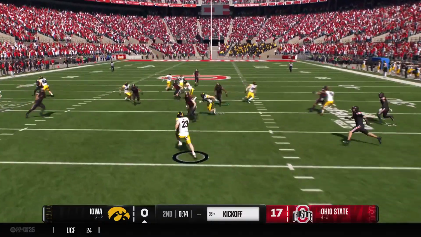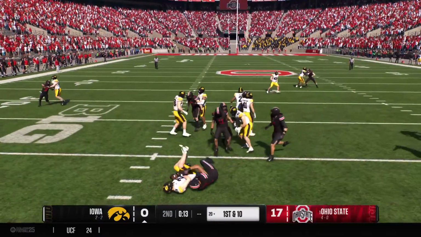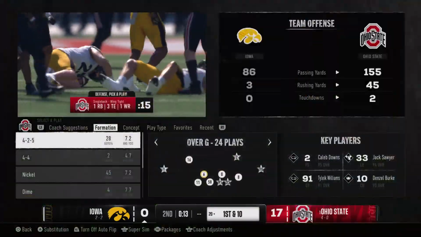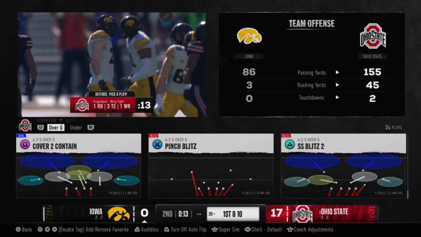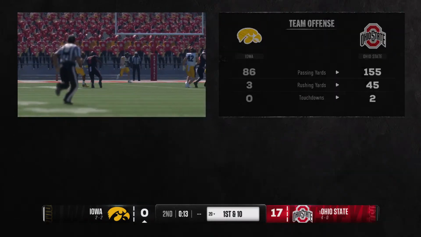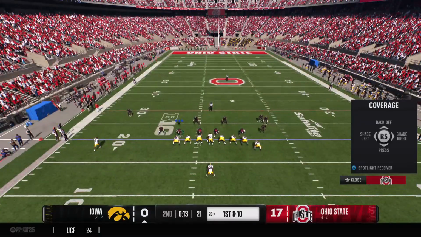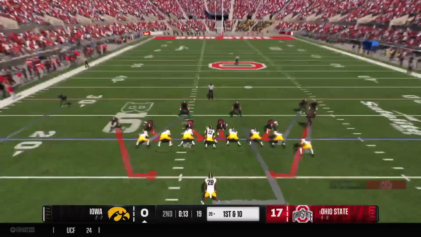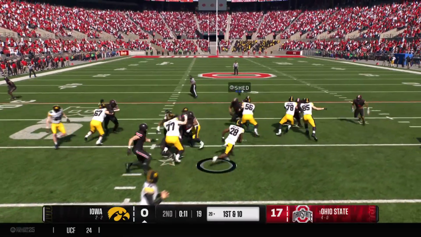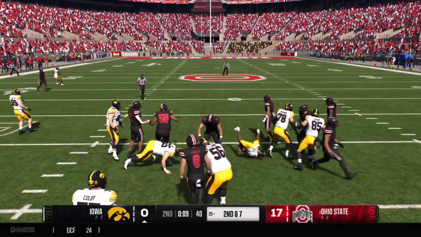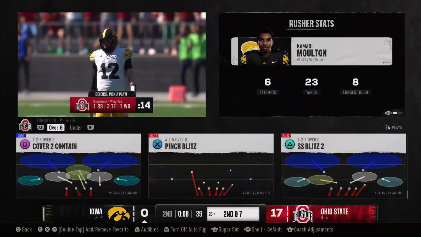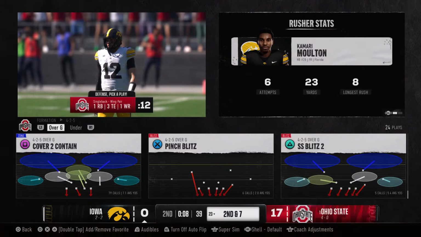Here he comes from inside his own 5. He was hoping for something a little more dynamic, but they get him on the ground at the 20. Time dwindling away as they try to put points on the board right before the half. The lone back's got it. That's what you expect from a senior. Don't give them any extra yards. Great tackle there.